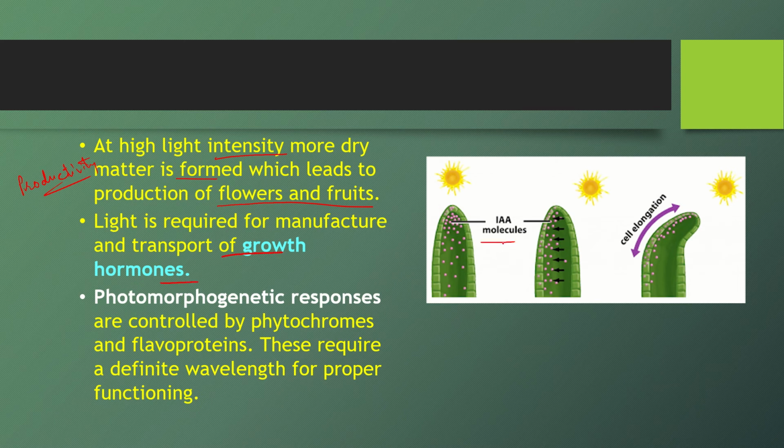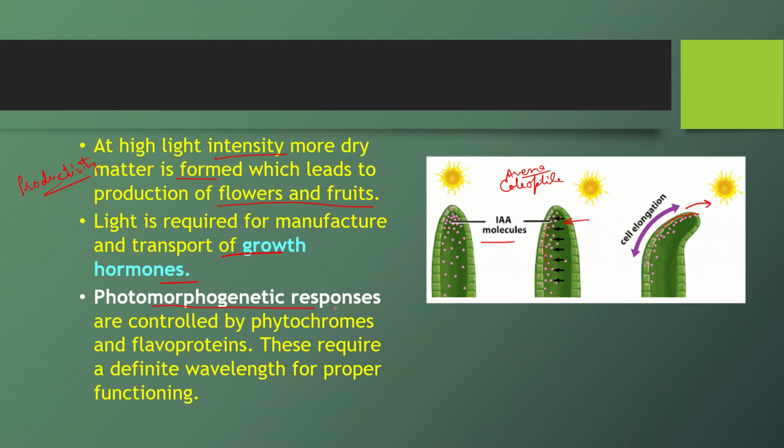You all have seen this light response, the coleoptile curvature test, Avena coleoptile curvature test. So here, from the side where the light is coming, the hormone is translocated towards the darker side so that more elongation takes place and there is a curvature towards light. So it means translocation of hormones is affected by light.